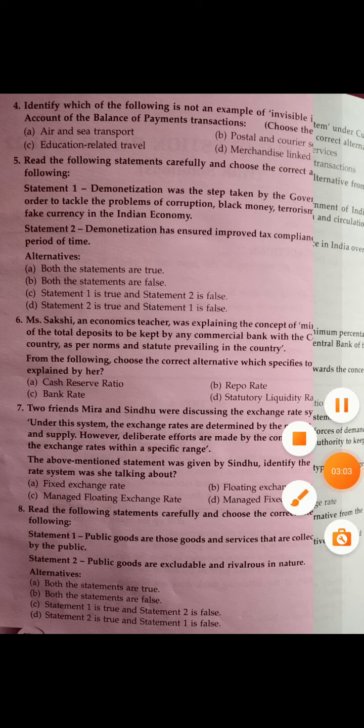Now question number 6. Miss Sakshi, an economics teacher, was explaining the concept of the minimum percentage of total deposits to be kept by any commercial bank with the central bank of the country as per norms and statutes prevailing in the country. From the following, choose the correct alternative which is specified towards the concept explained by her. The options are A. Cash reserve ratio, B. Repo rate, C. Bank rate, D. Statutory liquidity ratio. The right answer is cash reserve ratio.